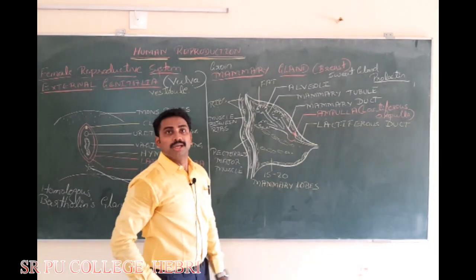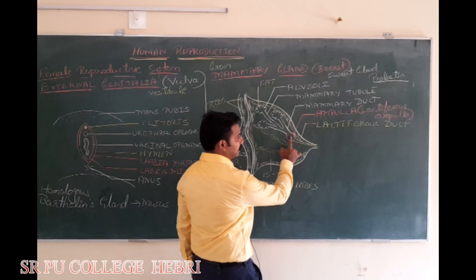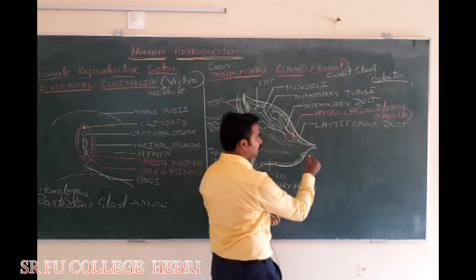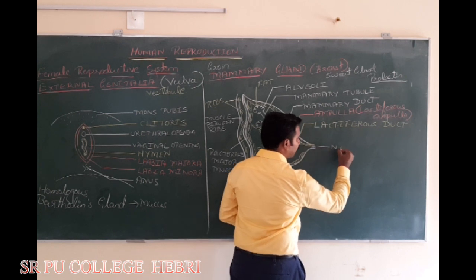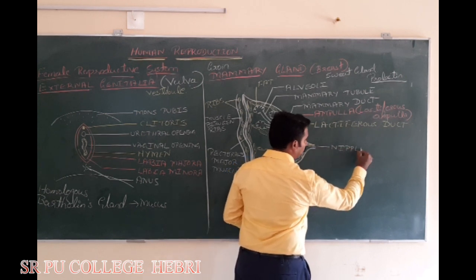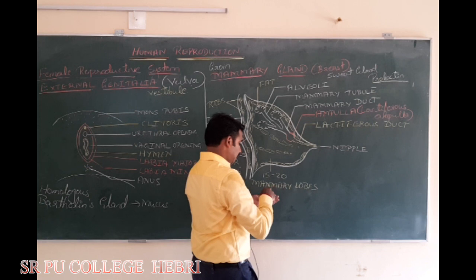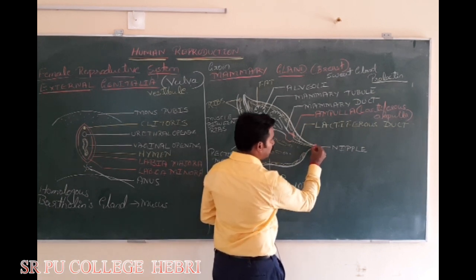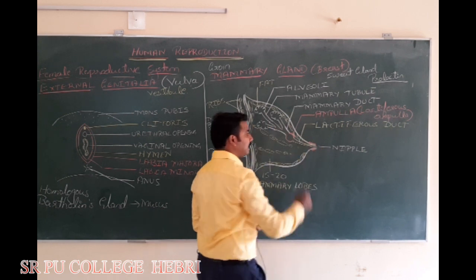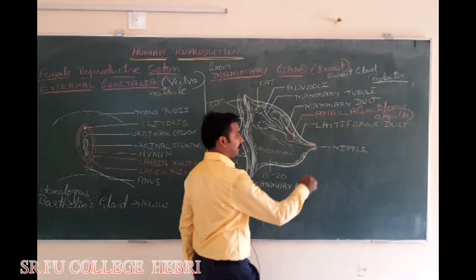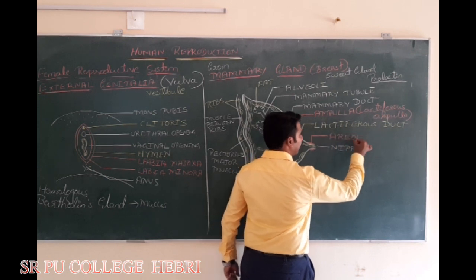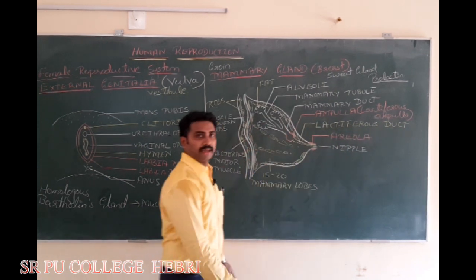It helps in the storage of milk. Finally, the milk will be ejected out through the lactiferous duct, which opens in the front of the breast called the nipple. And there is pigmentation around the nipple. The dark pigmented area around the nipple is called areola.